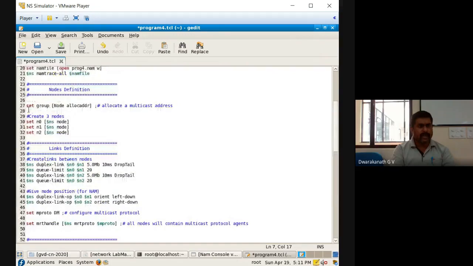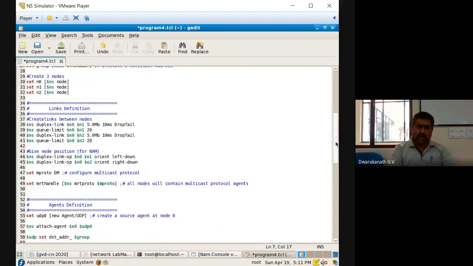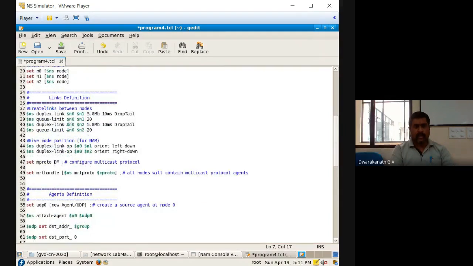According to multicast, first we should create a group, and for that we tell node alloc address. Means one group we are going to create. For our example, we need 3 nodes. We are setting up n0 to n1 and n0 to n2. That means n0 has to send packets to n1 and n2. This is our intention.